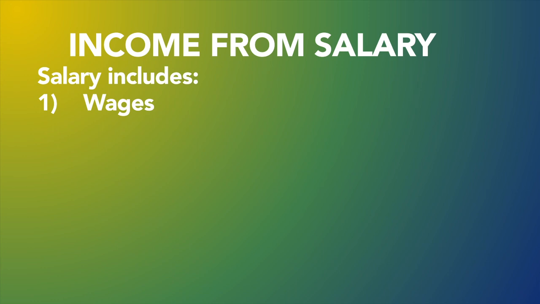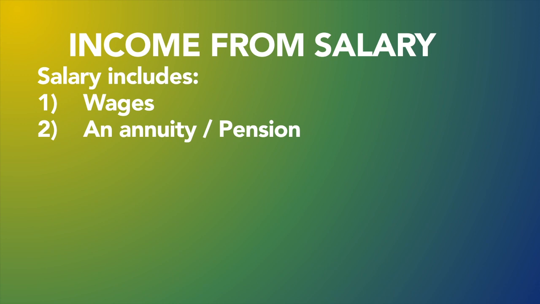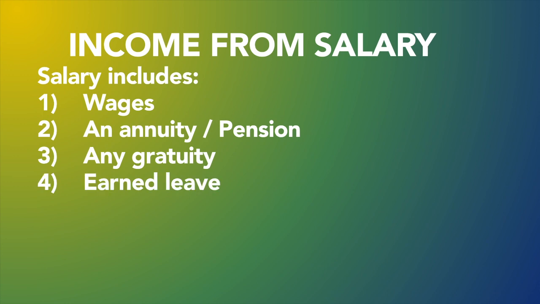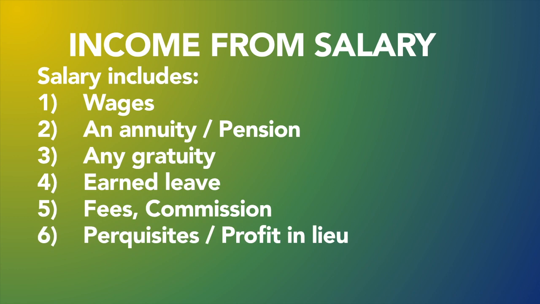Now we start with the first head of income. It's nothing but income from salary. Okay, so you have to understand the concept, what is exactly salary. Salary is the basic pay of a person who is working in a company. Okay, so salary includes wages and annuity or pension. Okay, so retirement benefit, any gratuity, any earned leave in the form of leave, any fees, like tuition fees, any kind of commission, perquisites or profit in lieu.